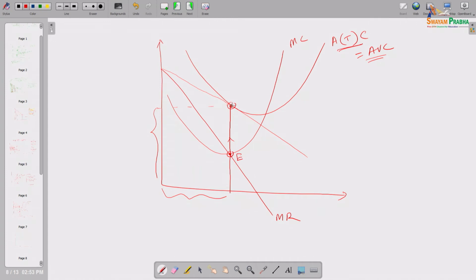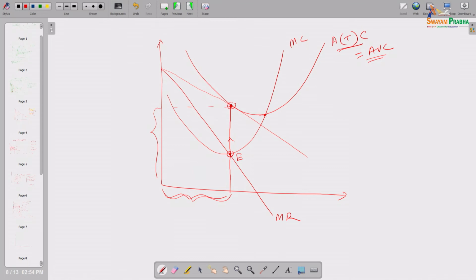So, when it becomes tangent here, what is that? The price is set, and for that quantity the per unit average total cost is also the same. So, profit is 0. In the long run, a producer operating in a monopolistically competitive market has 0 profit. If that producer operates in a competitive market, his profit is also 0, if you can remember. Both have 0 profit in the long run equilibrium.